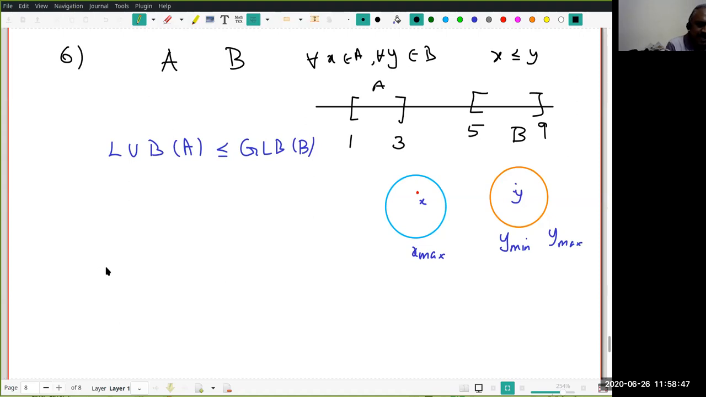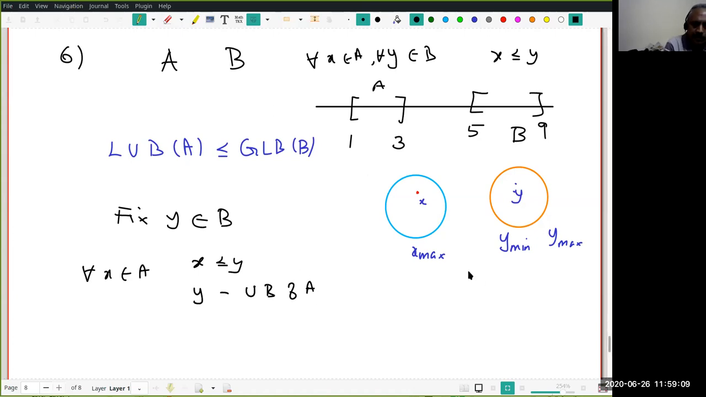Now start with the same trick. Fix a y in B. What do I know? I fixed a y. Therefore, what do I know? For every x in A, x is less than or equal to y. So what does it say? Y is an upper bound of A. But what do I know about alpha? Call this alpha and call this beta.